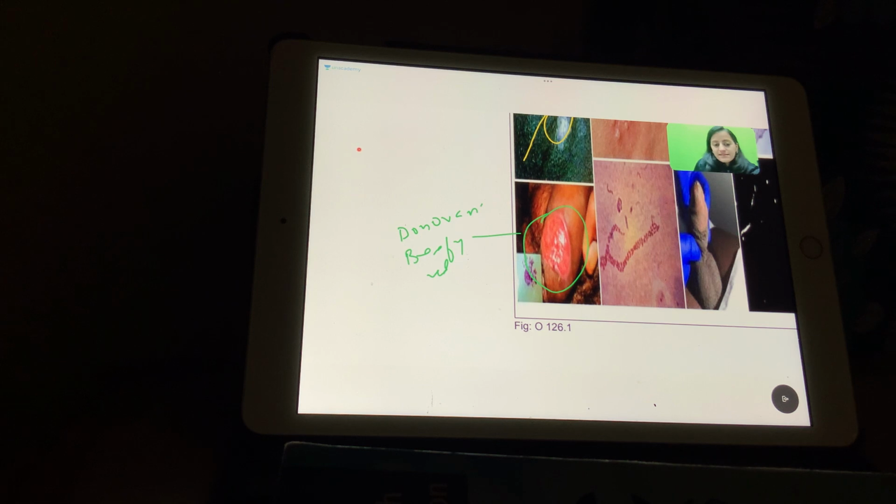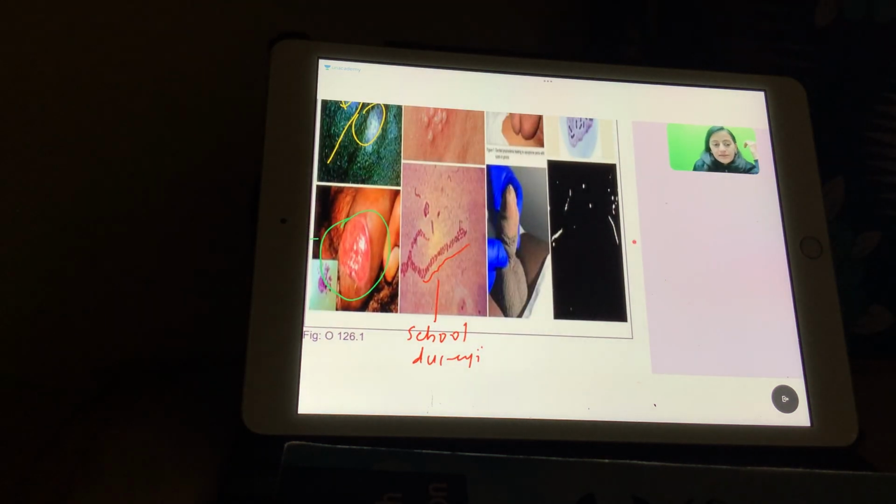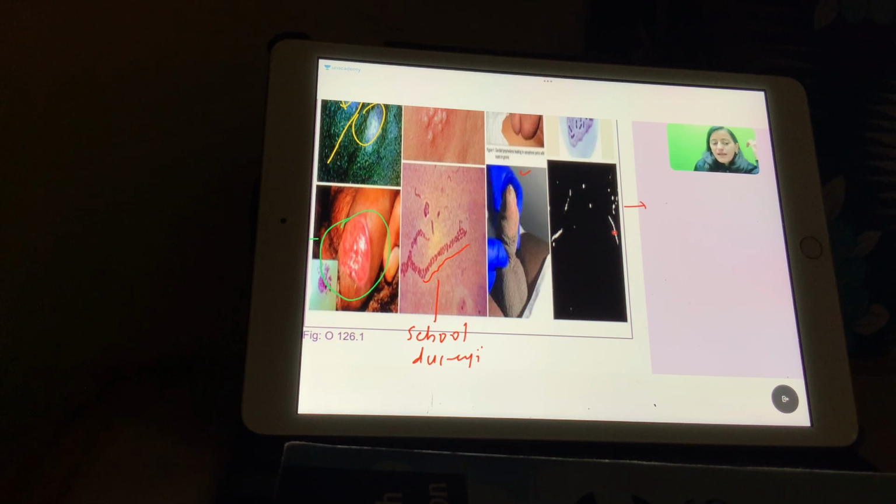The next image we are seeing here, this is the school of fish appearance. School is where kids do cry while going to school, so that is Haemophilus ducreyi. I'll come to this one later. This one, the black background with the spirochetes, this is the dark field microscopy, which helps in diagnosis of syphilis.